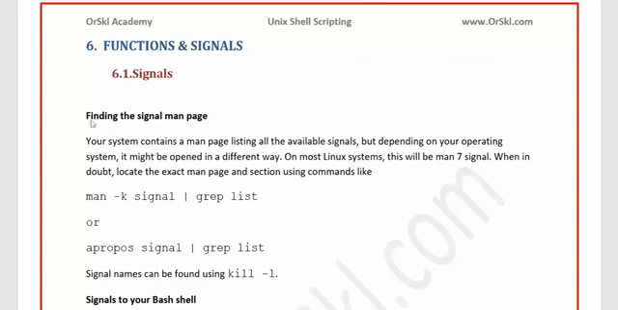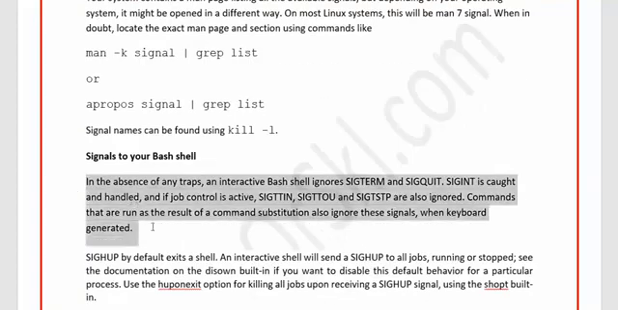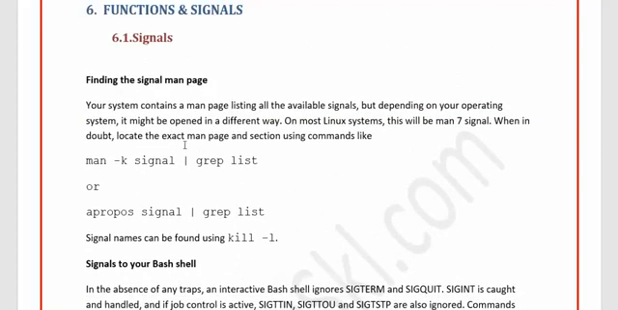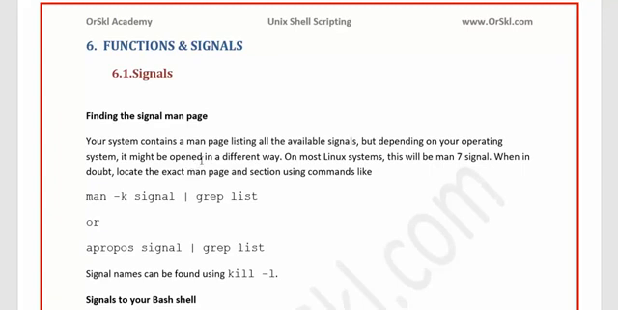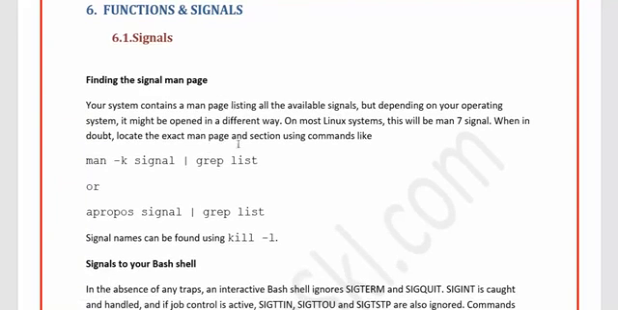Let me read out what this is: finding the signal man page. But this is not the definition of a signal; I will be explaining that here. To understand the different kinds of signals that we have on the system, you can do a man -k signal followed by grep list. This will give you the list of signals that the operating system can understand. So let me first show you the list of signals that the operating system kernel can understand, and then we will discuss the meaning of the word signal with that list.